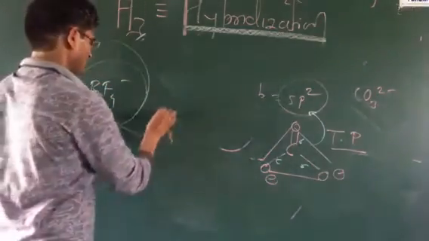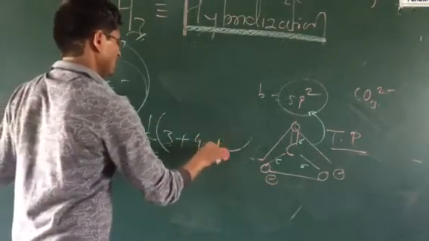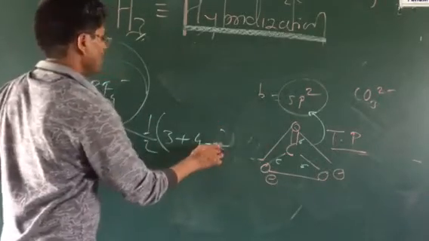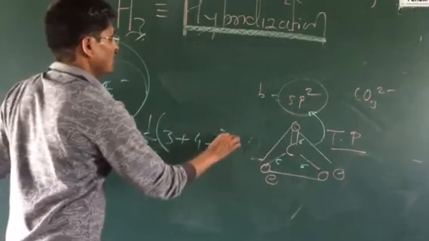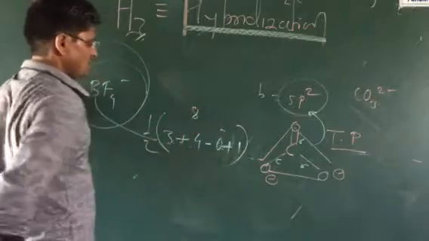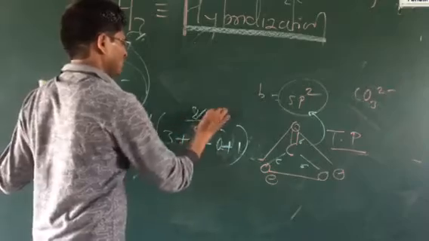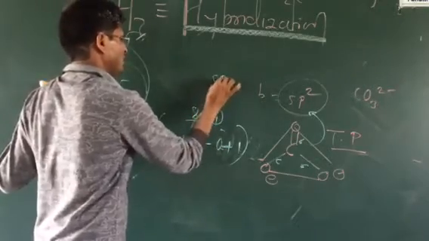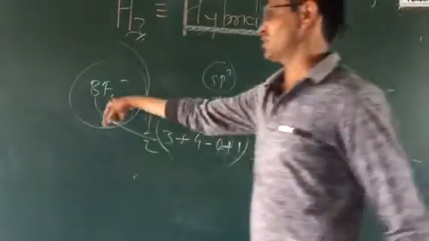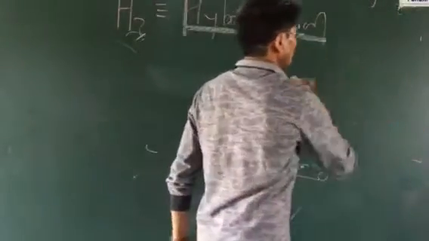Going ahead, we take BF4 negative. The boron atom has 3 electrons, the monovalent atoms 4, the anion 1, the cation 0. Using the formula, it is 3 plus 4 plus 1, which is 8. 8 divided by 2 is nothing but 4. It is indicated by sp3 hybridization. It is isostructural with the methane molecule.